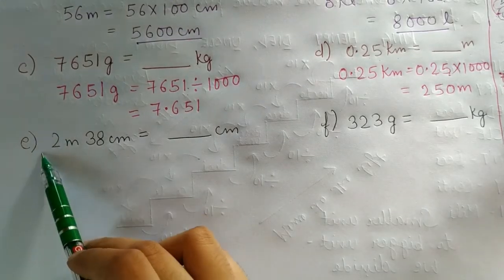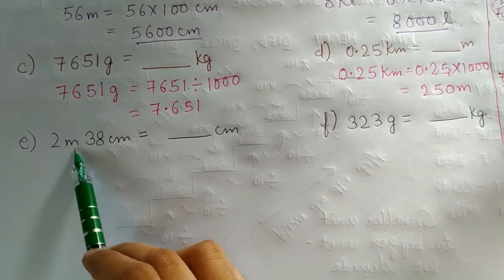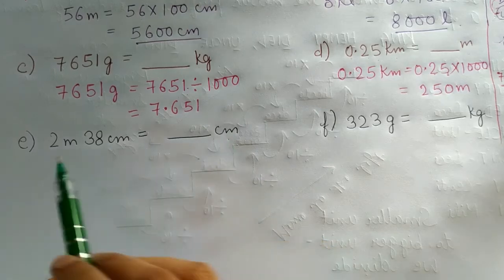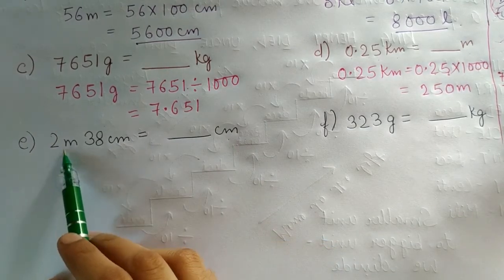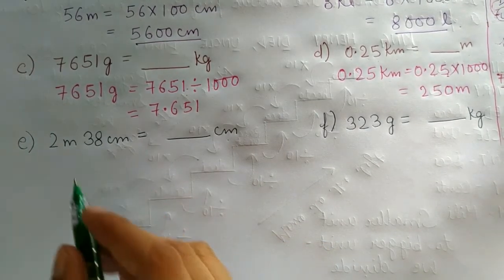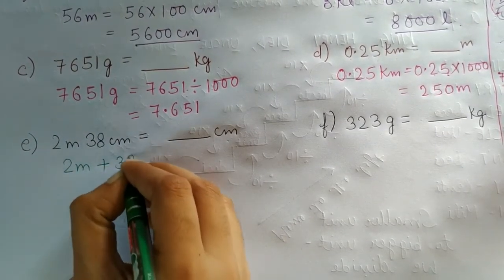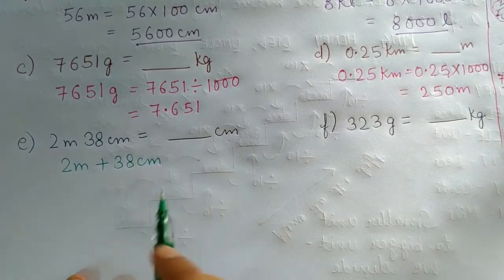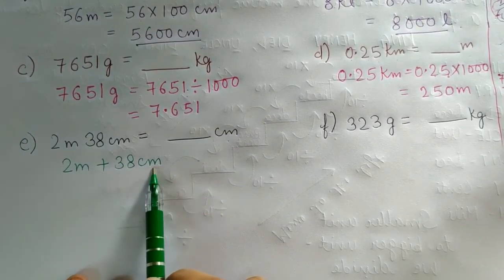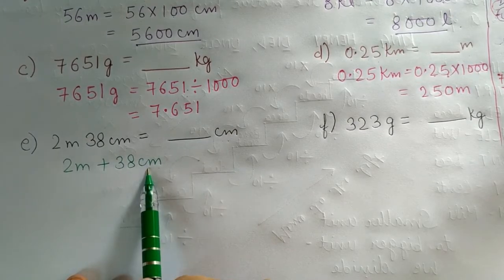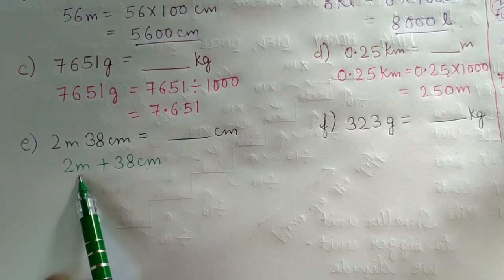Now coming to E part. In E part, 2 meter 38 centimeter we have to change into centimeter. So first of all you can see 2 meter 38 centimeter can be written as 2 meter plus 38 centimeter. Here you can see this centimeter, we require the answer in centimeter, so we are not going to change this. We have to change only this meter.